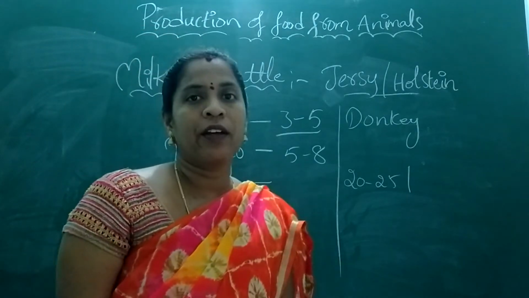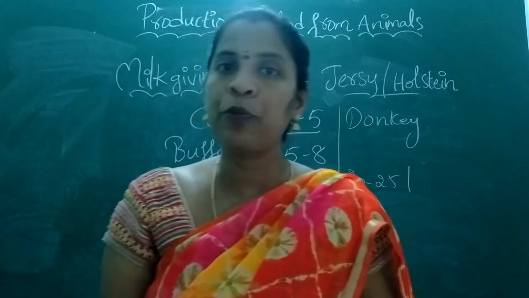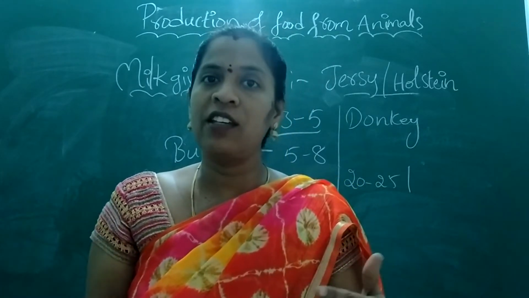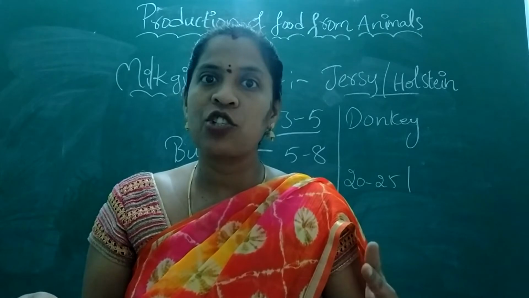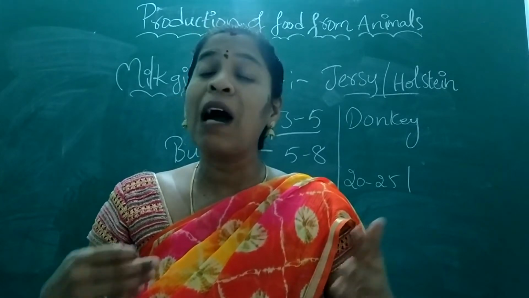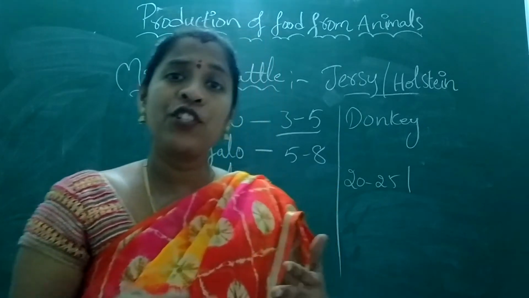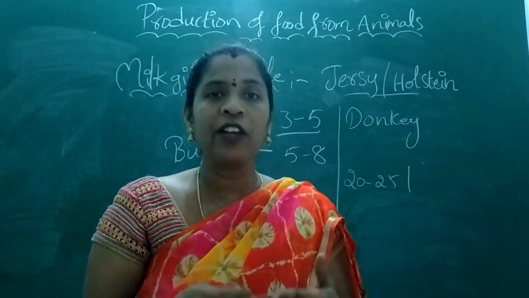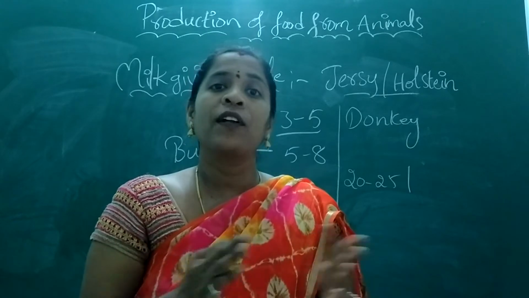That's why they did crossbreeding of Jersey and Holstein with our breeds. Crossbreeding, because if you bring the Jersey here, due to the hot climatic condition it can't survive. So we have to generate the next generation which gives more milk like Jersey, as well as survives in our environmental conditions also.